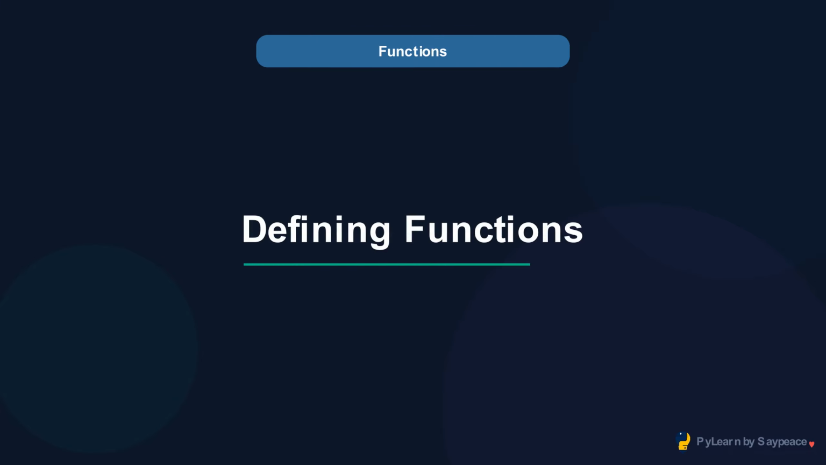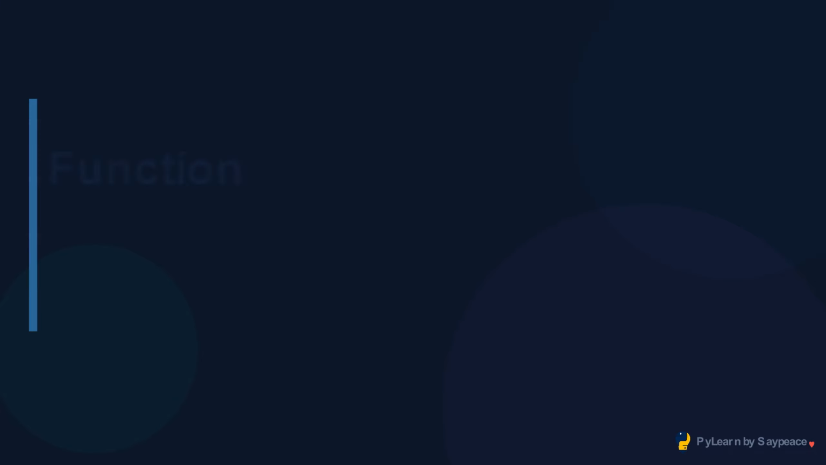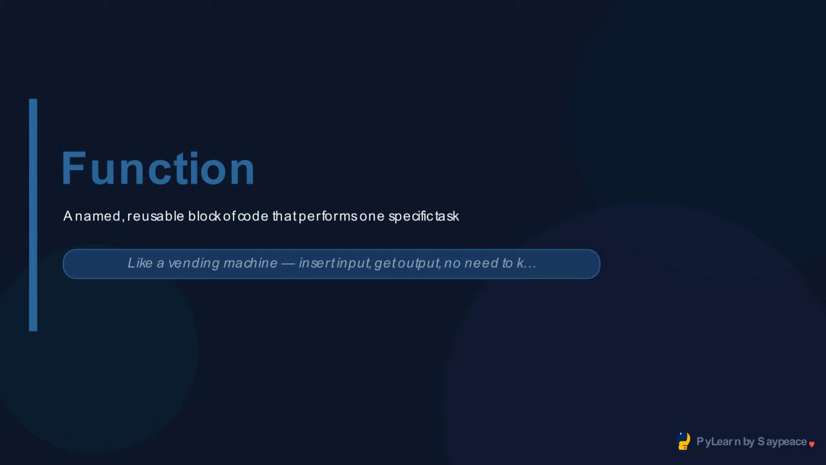Welcome to defining functions. A function is a named block of code you can run whenever you need it. Write it once. Call it anywhere. Functions prevent repetition and let you think about your program in terms of what it does.